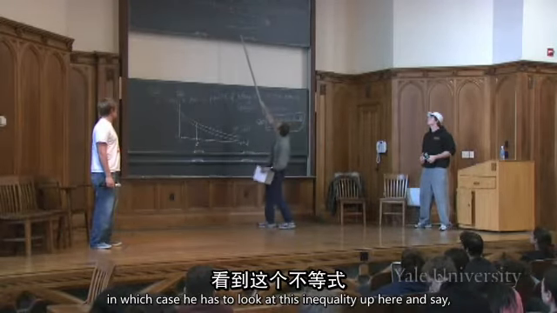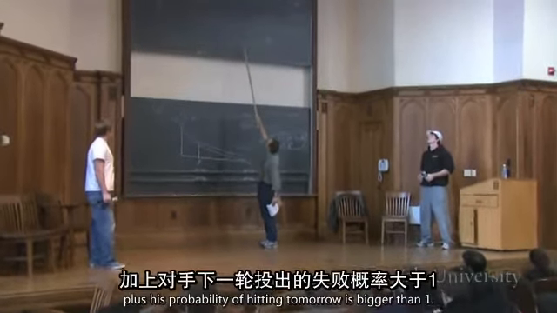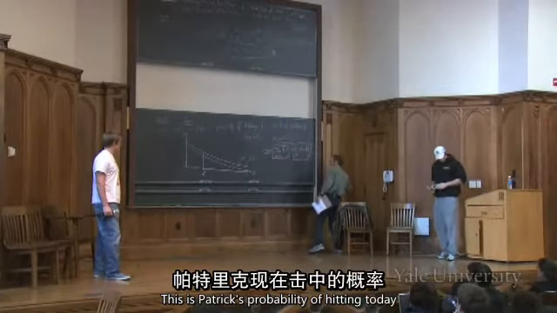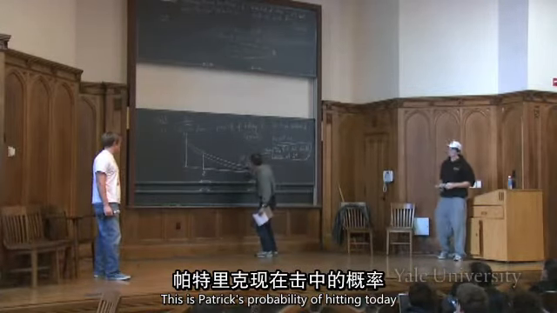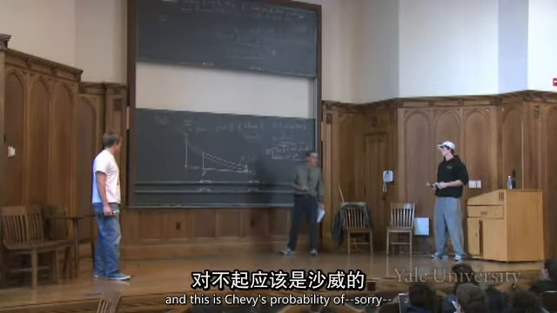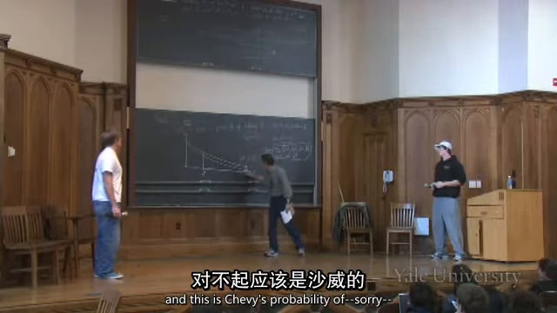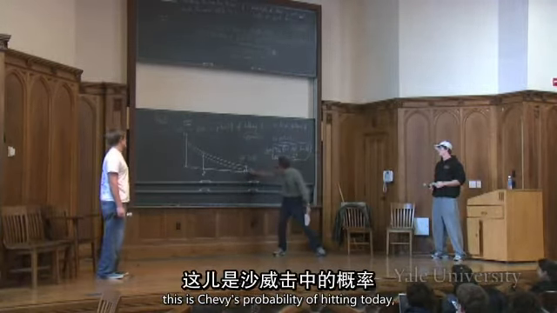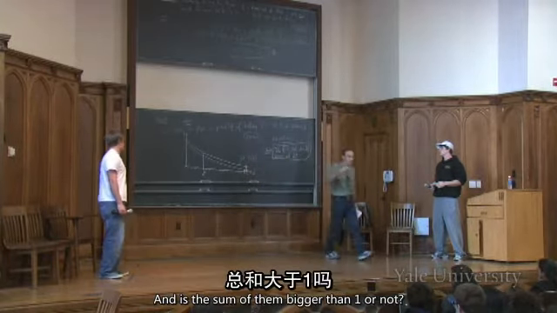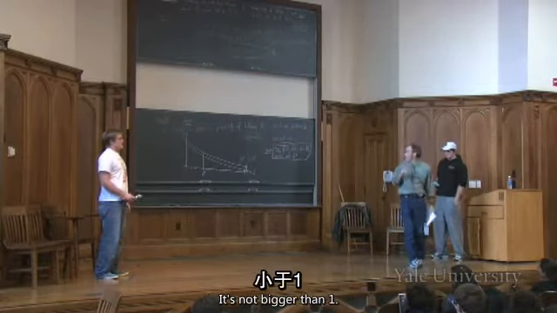Let's look at this inequality and say, I'll shoot if my probability of hitting now plus his probability of hitting tomorrow is bigger than 1. Well, let's have a look. This is Shebby's probability of hitting today, and this is Patrick's probability of hitting tomorrow. Is the sum of them bigger than 1 or not? It's not bigger than 1.